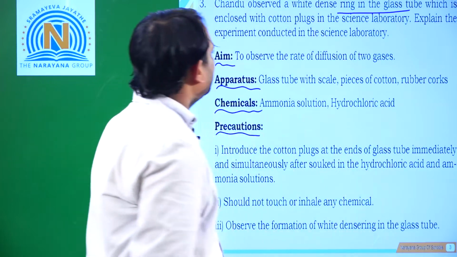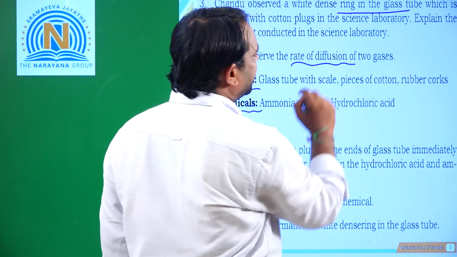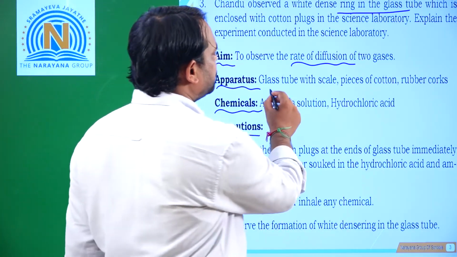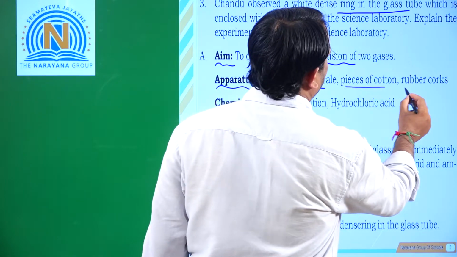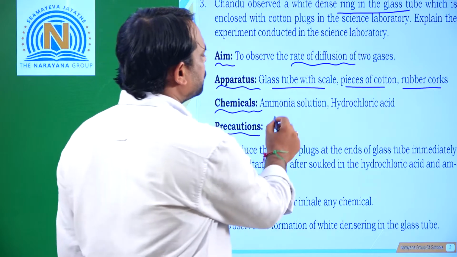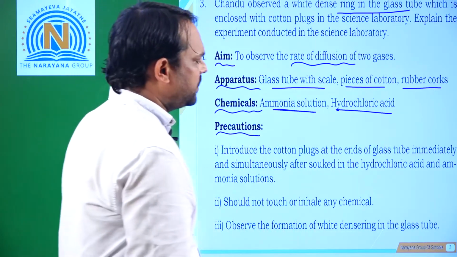What is the aim here? Observe the rate of diffusion of two gases. The apparatus: glass tube with scale, pieces of cotton, and rubber corks. Chemicals: ammonia solution as well as hydrochloric acid. Precautions we will discuss later.